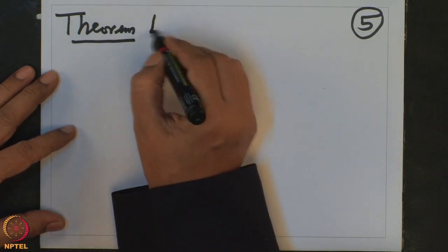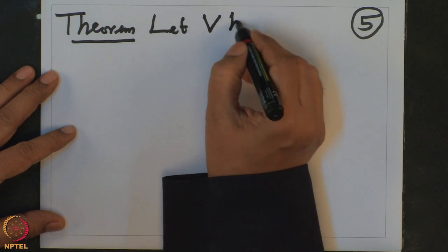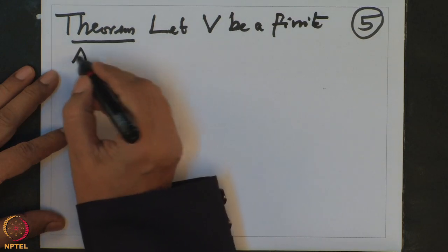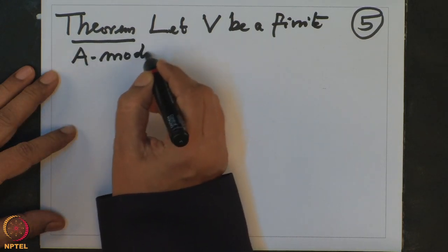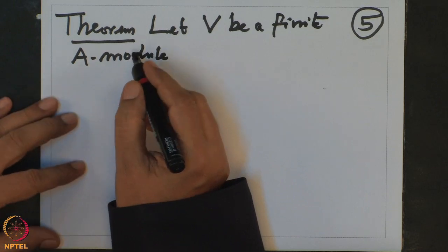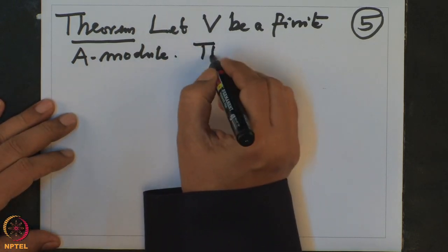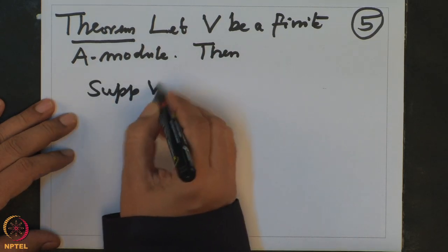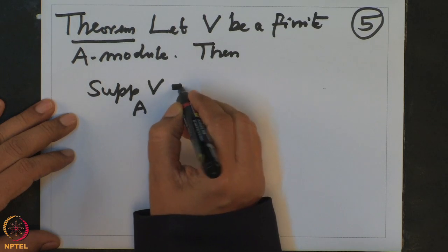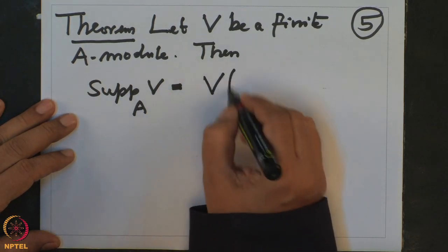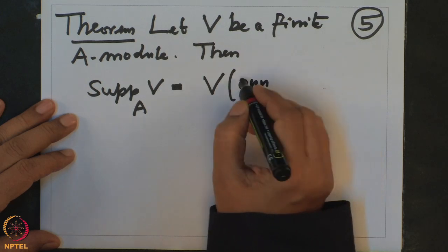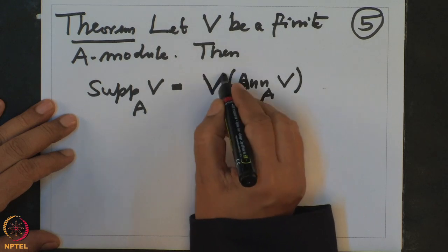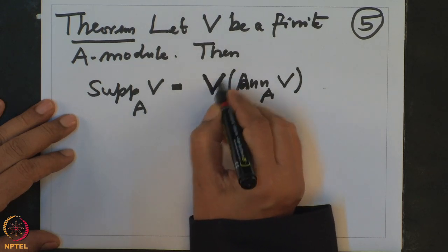Let V be a finite A module, we are not assuming A is Noetherian, then the support of V is precisely equal to V of the annihilator of V. Now this is a little bit inconvenient here, but this V is by definition, recall the notation.